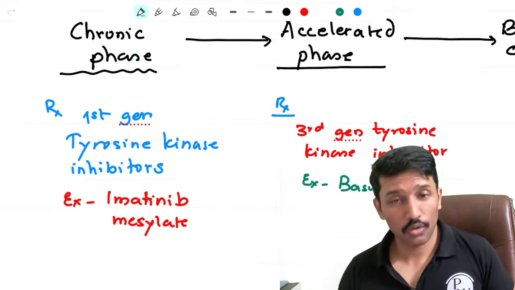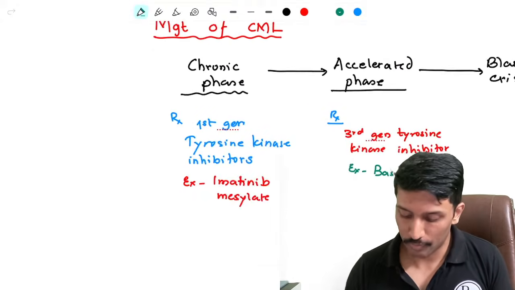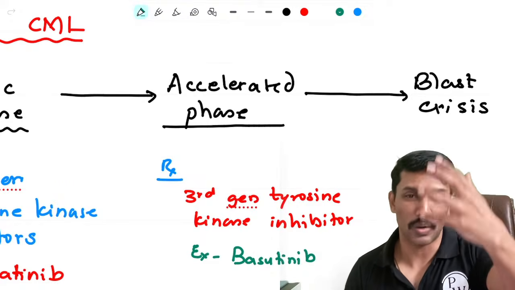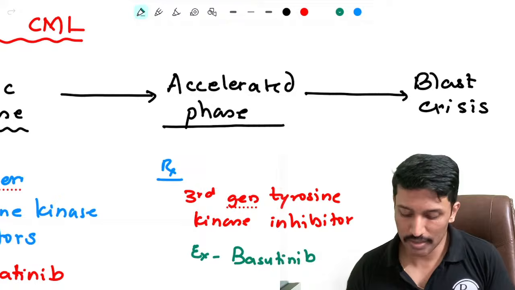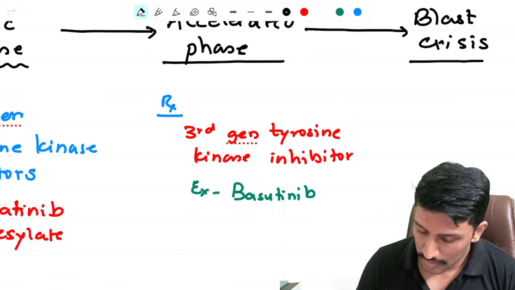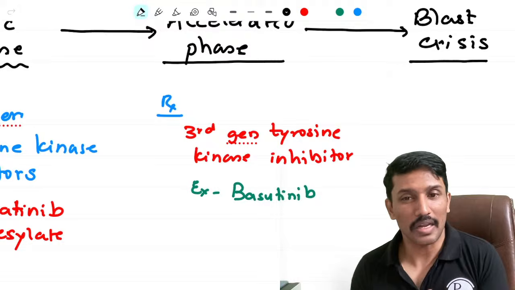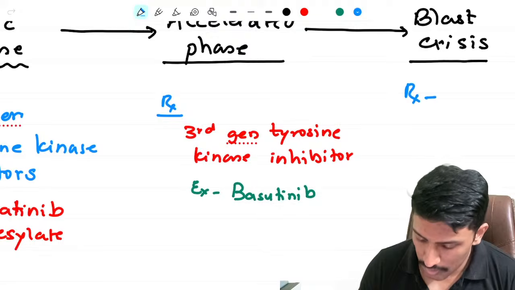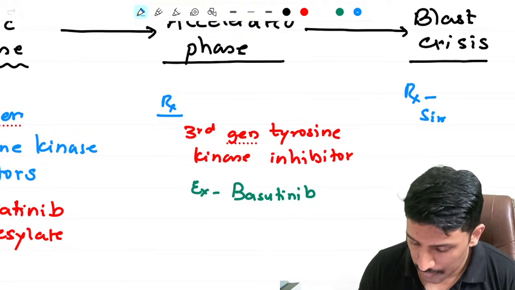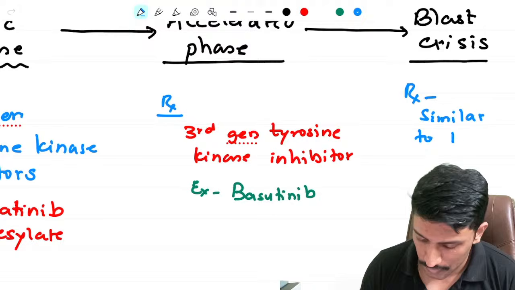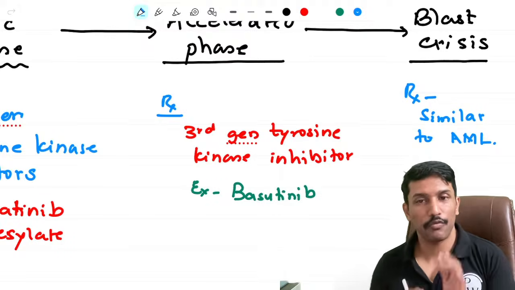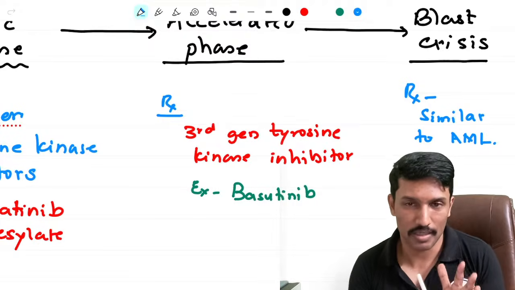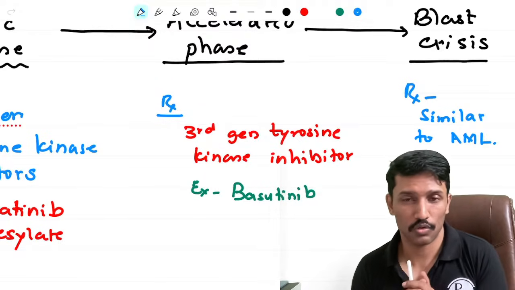Okay, fair. If they respond to this, good. But if they don't, they will end up with what we call blast crisis, where the number of blasts will jump from 19% to higher, 20, 25, 30, 35% higher. Once I get into the blast crisis, it is equivalent to AML, and we treat it just like how we treat AML. So treatment of CML in blast crisis is similar to AML. How did we treat AML? We followed a 7-3 regimen, cytarabine, doxorubicin or daunorubicin based regimen, 7 days of cytarabine and 3 days of doxorubicin or daunorubicin.